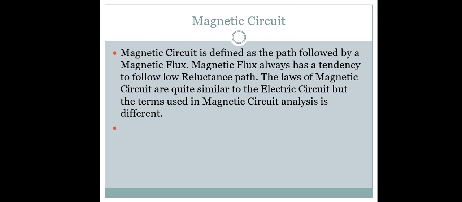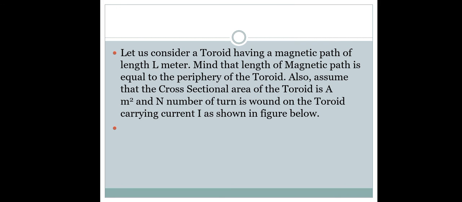The laws of the magnetic circuit are quite similar to the electric circuit, but the analysis is in a different form in magnetic circuits. The magnetic circuits are analyzed using the reluctance method and magnetic flux density.